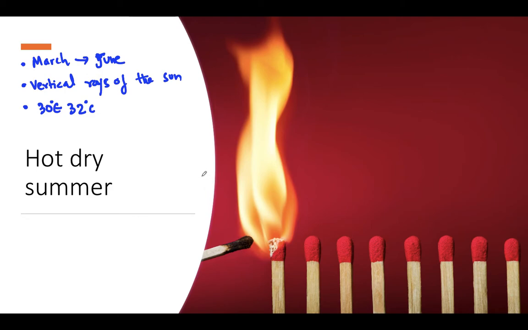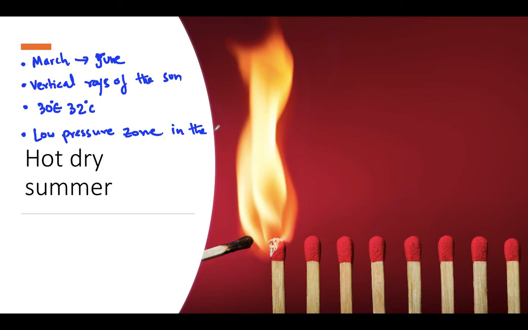Is it clear? Now the pressure condition. In India, by the end of May, there is low pressure in the continent, like Chota Nagpur or in the Thar desert in Rajasthan. They have a low pressure zone. Low pressure means high temperature, and the surrounding seas are cooler and develop high pressure conditions in the Indian Ocean.